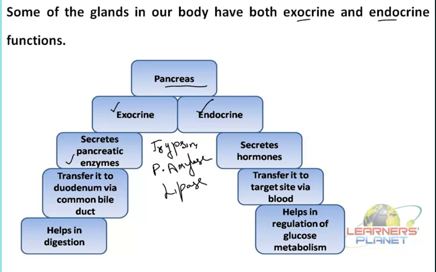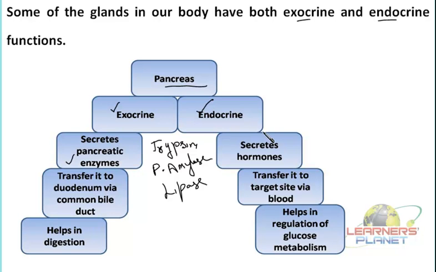Now these are secreted by the pancreas, and whatever digestion we are talking about, where does it take place? Inside the intestine. How are they transferred over there? As these cells are secreting out these enzymes, they are known as glands, and then they are carried to the small intestine through a common bile duct, and this is why we are calling it an exocrine gland. Now overall function is, of course, it helps in digestion.